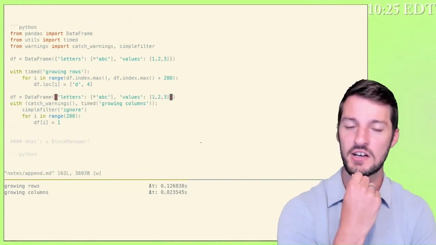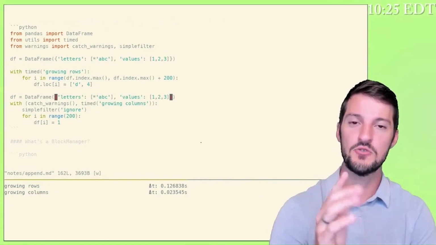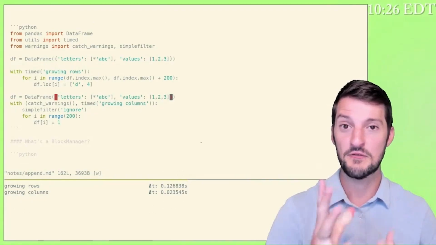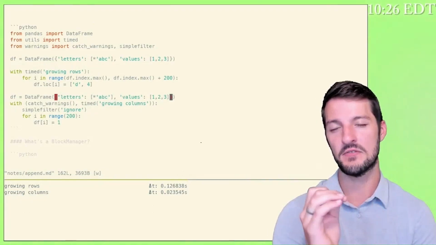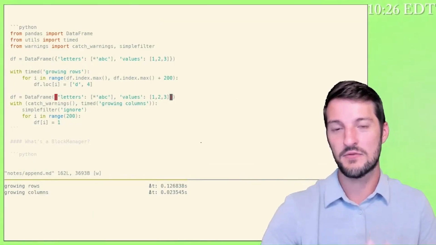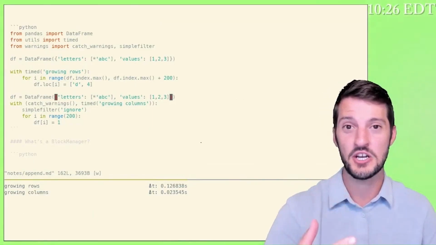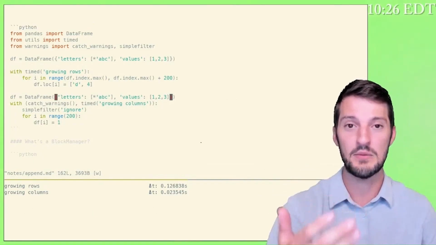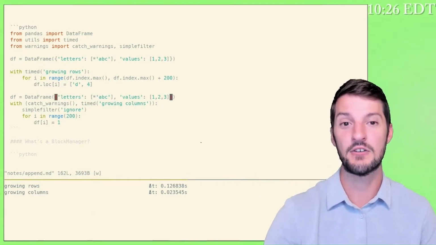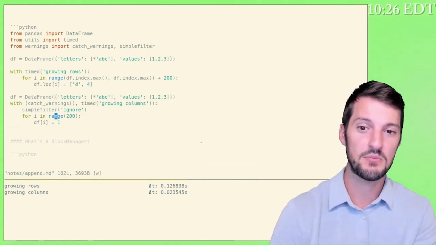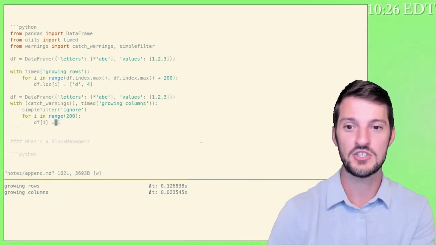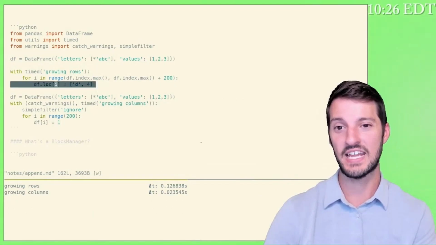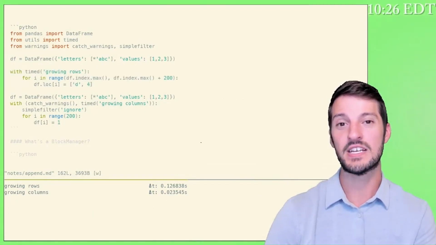You can start thinking, data frames are designed to grow in terms of their columns. Adding a new column should be a cheap and fast operation. In fact, the data frame in its very early days was kind of like a fancy wrapper around a dictionary that just pointed to a bunch of NumPy ndarrays. And that way you could just use dictionary access to grab a single column or a single array out of your quote data frame at that time. It has since become much more complex, and we'll talk about that in just a moment. But adding new columns to a pandas data frame, cheap operation. Adding new rows to a pandas data frame, expensive operation.